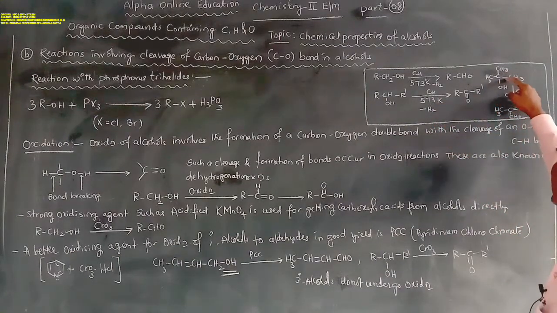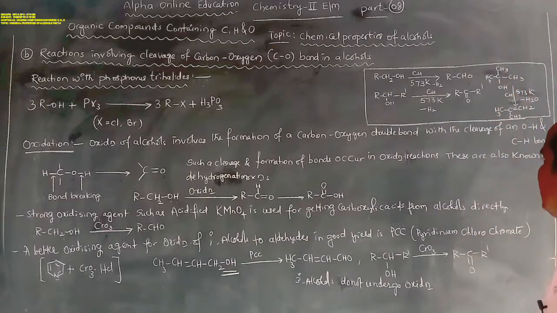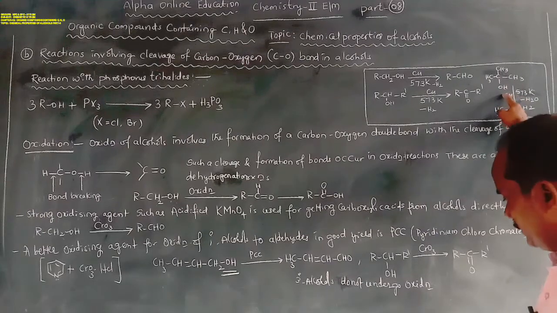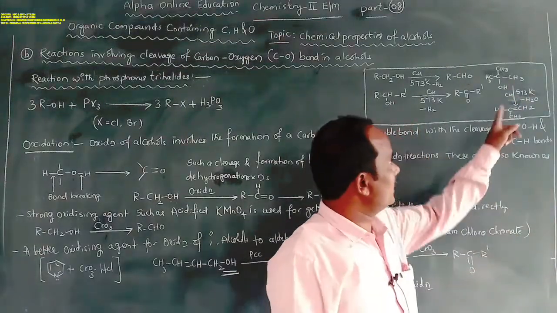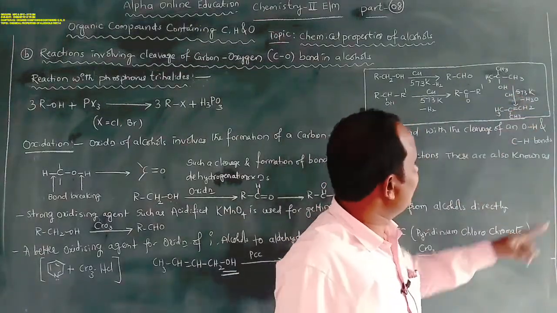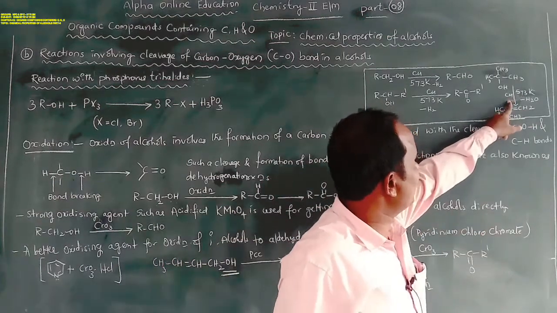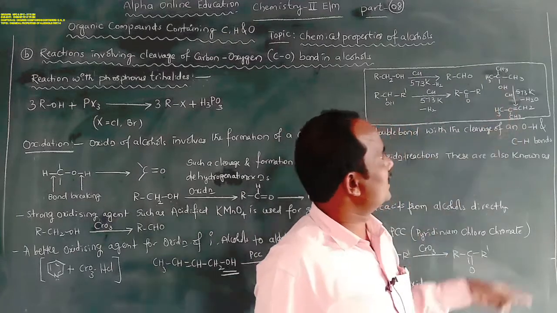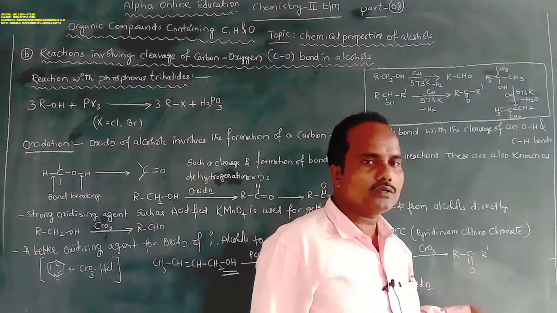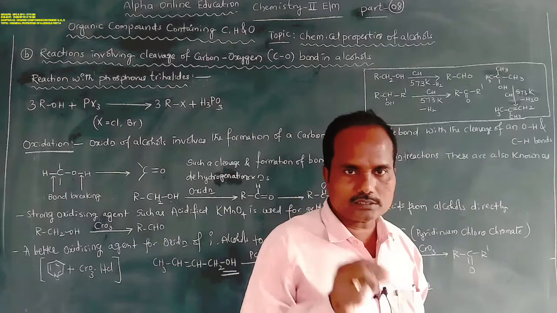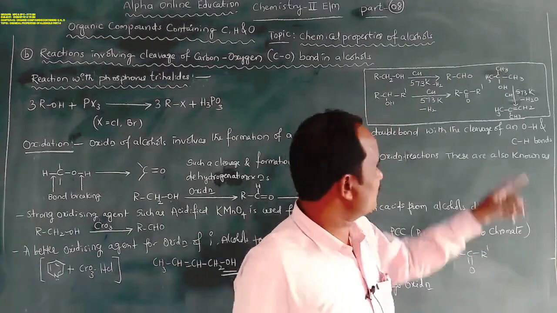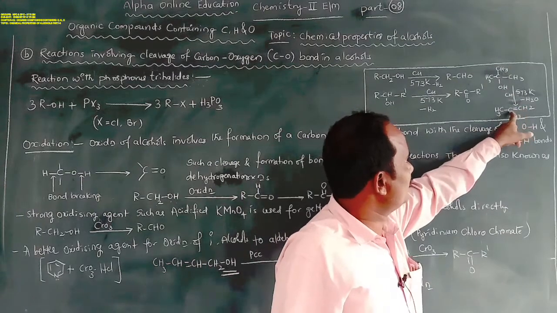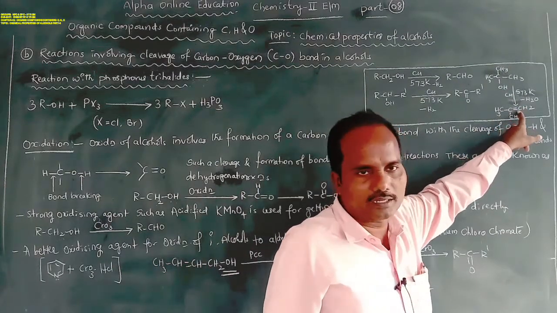Next is a tertiary alcohol, tertiary butyl alcohol. Again it is heated at 573 Kelvin in presence of copper. This tertiary alcohol undergoes dehydration, removal of a water molecule, and forms the respective alkene.